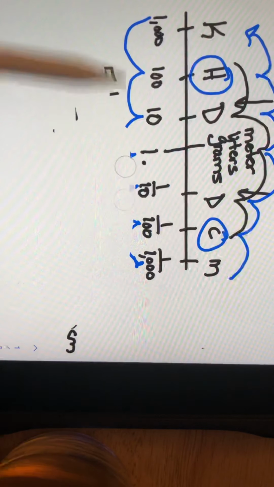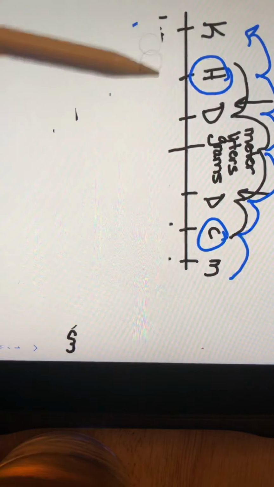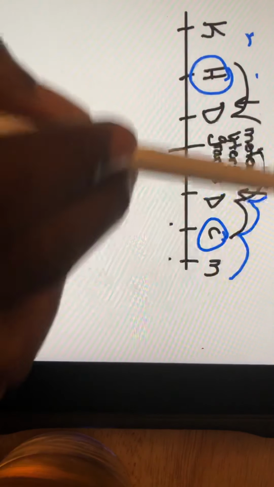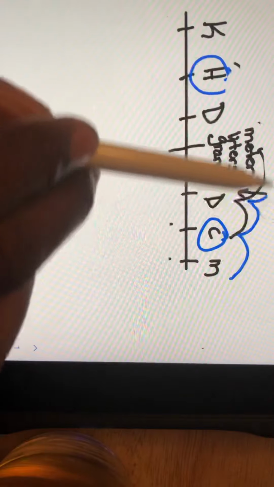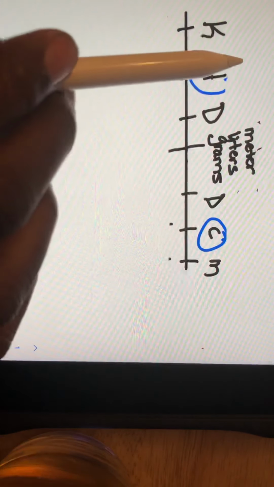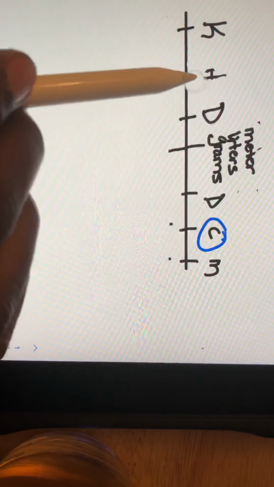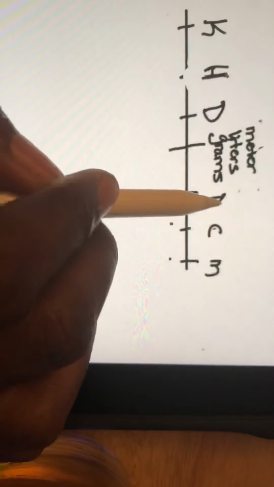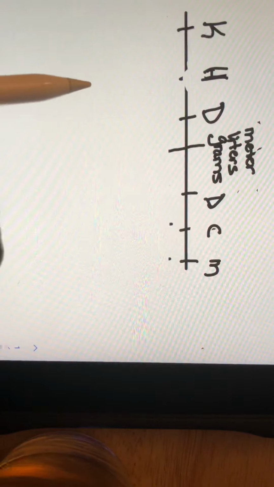Let's try something a little simpler. Let's try and remove some of this confusion here. I'm just going to rewrite these back in. All right, so let's try something simpler.